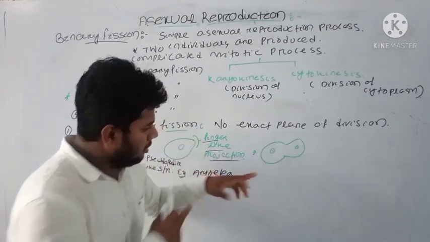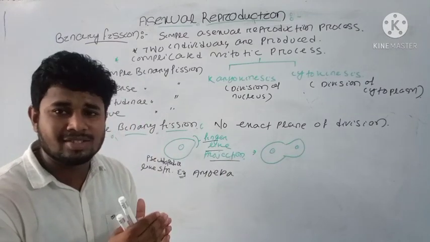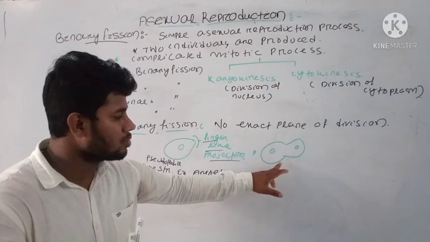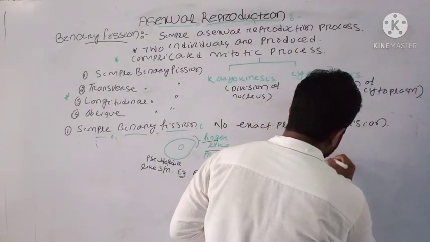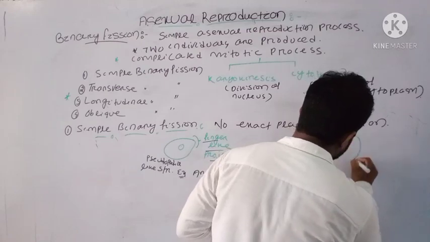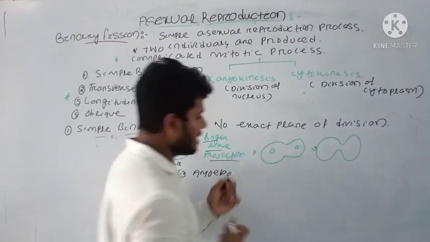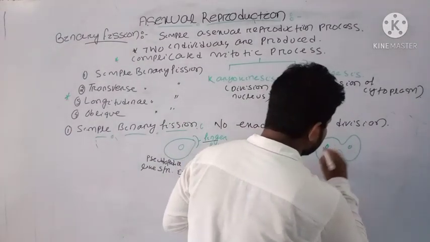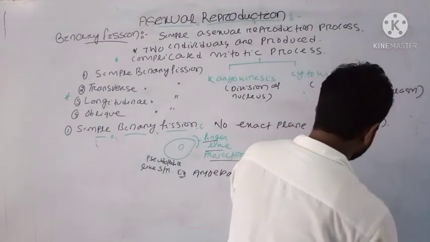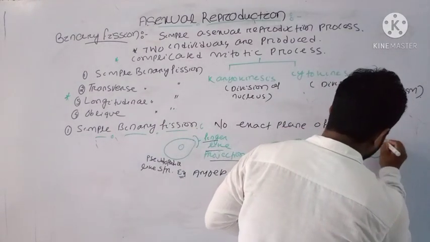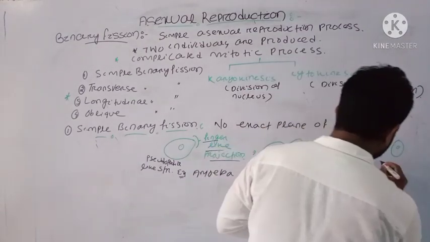Then a constriction arises near the point of attachment, from which the finger-like projection arises, and this nuclear content is transferred to the daughter cell, and then there is production of two amoebae, two new individuals.